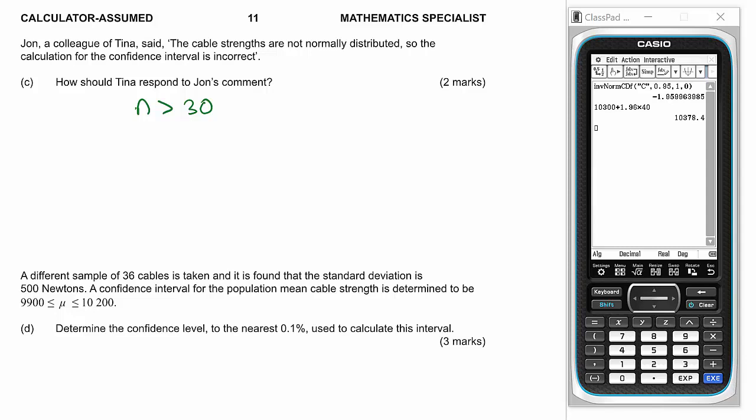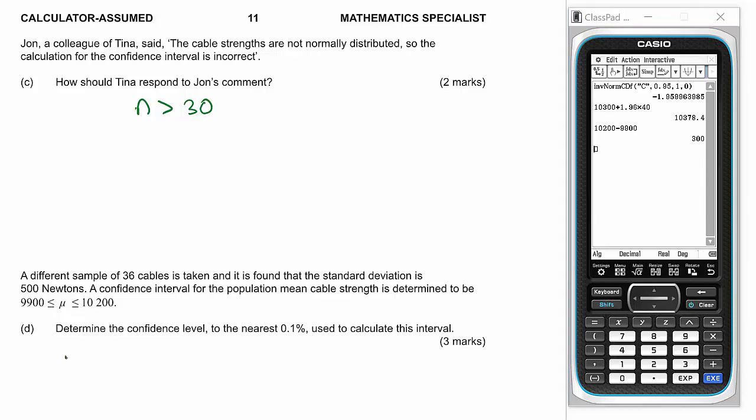A different sample of 36 cables is taken, and it's found that the standard deviation is 500 newtons. The confidence interval for the population mean cable strength is determined to be 9,900 to 10,200. Determine the confidence level to the nearest 0.1% used to determine this interval. Well, we'd like the width of the interval, so 10,200 take away 9,900. And that gives us a width of 300.